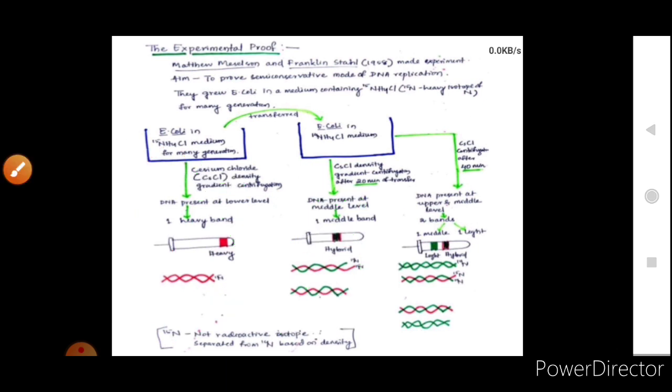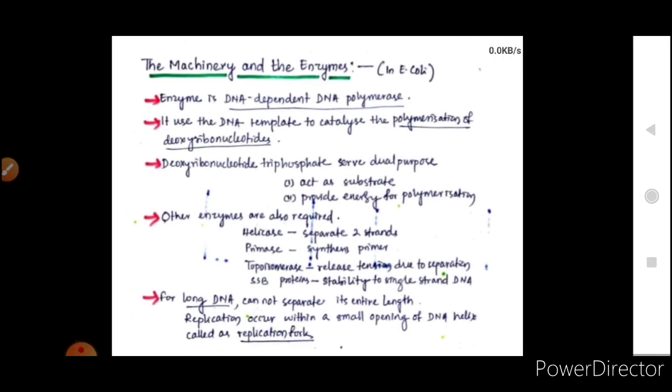So this was proved by Matthew Meselson and Franklin Stahl experimentally, that the mode of DNA replication is semi-conservative. Here what you have to remember? You have to remember the bacteria which is used, E. coli, the medium NH4Cl, the centrifugation, that is the cesium chloride density gradient centrifugation, and the mode of replication that takes place. And this is a very important experiment.